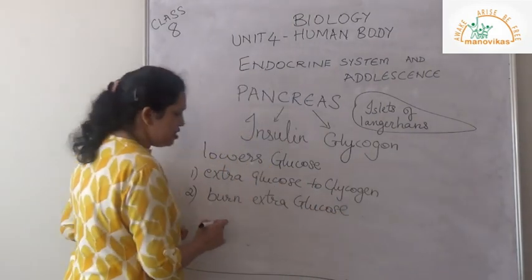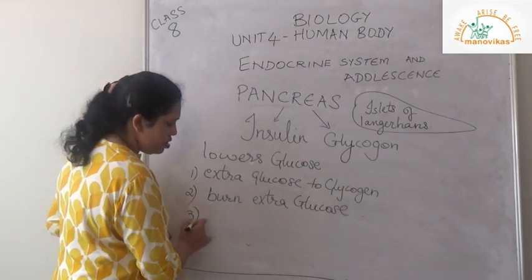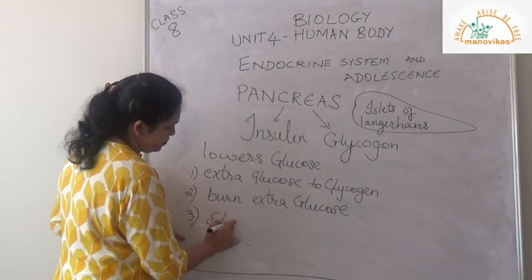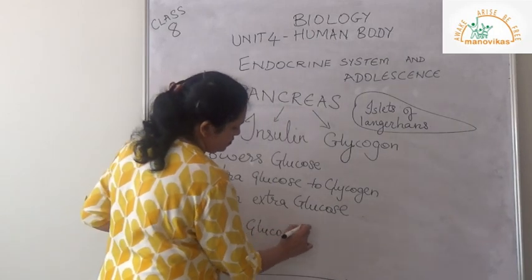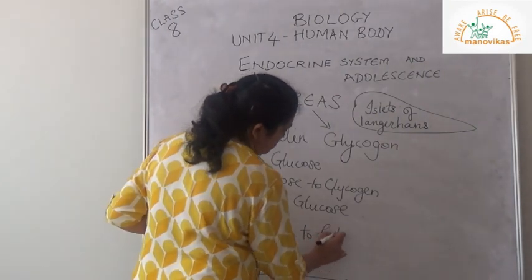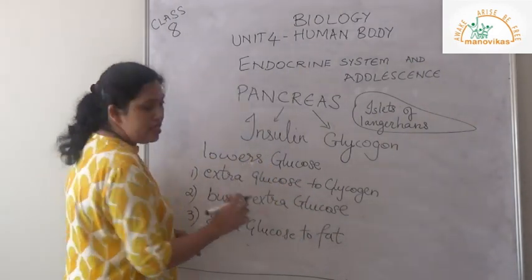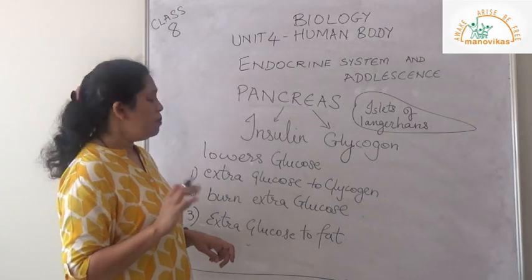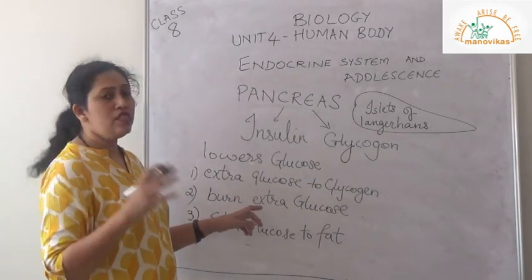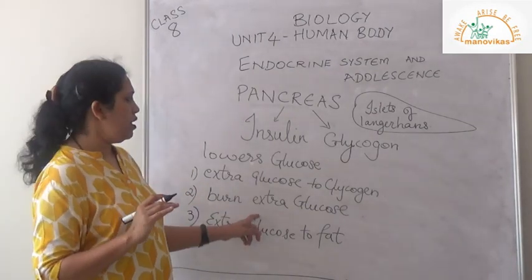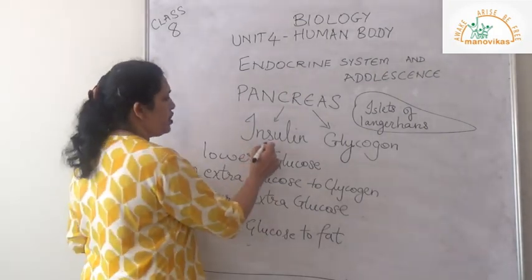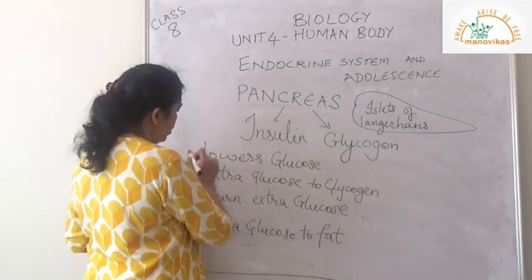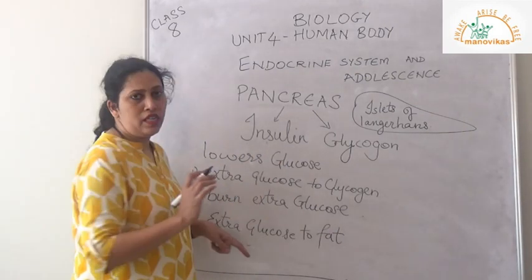And third, it converts the extra glucose to fat. All these things help us to be diabetic free, or we can say the glucose level is maintained well. Now when insulin is less, all these processes will be stopped in our body.